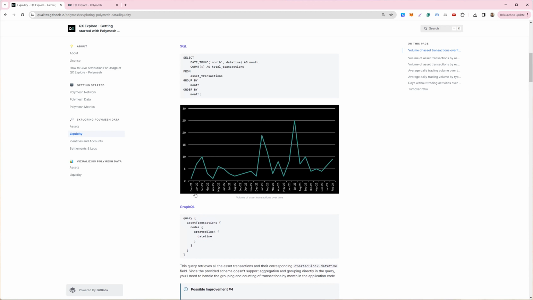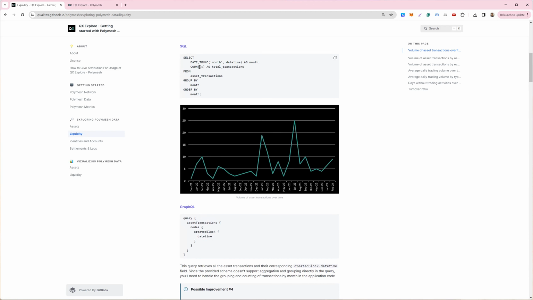So we have done that, as I said earlier, for assets, liquidity, so SQL queries, GraphQL. One important thing is it's obviously straightforward to run SQL queries and do more complex operations. However, the GraphQL schema provided has some limitations. So when relevant, by that I mean when we were not able to generate the same result by using GraphQL, we documented a few improvements that could be achieved by updating the GraphQL schema. We have done that for a couple of metrics here.